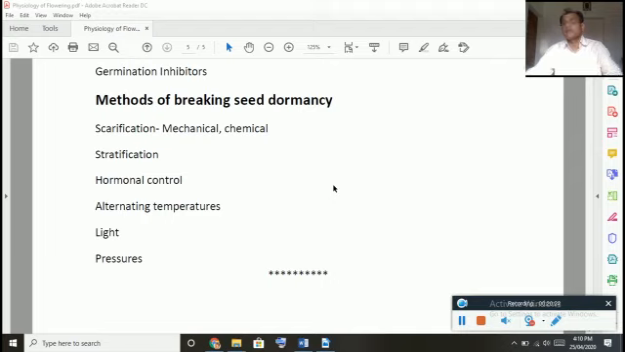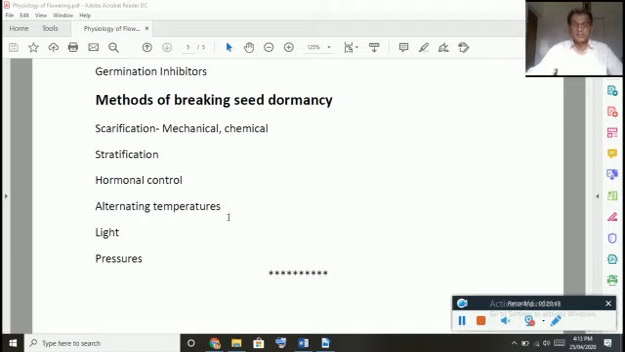And we can use certain hormones. By using hormones also we can break the dormancy. As you know, for example, ethylene, a fruit ripening hormone, as it is otherwise called, we can apply this hormone to break the dormancy.